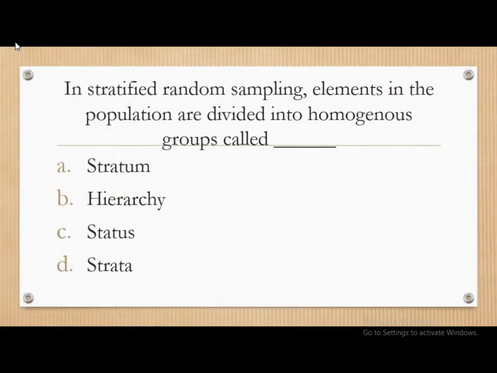Next question: in stratified random sampling, elements in the population are divided into homogeneous groups, and that is called as dash: stratum, hierarchy, status, or strata. And the correct answer is strata. In stratified random sampling, elements in the population are divided into homogeneous groups, that is called as strata.